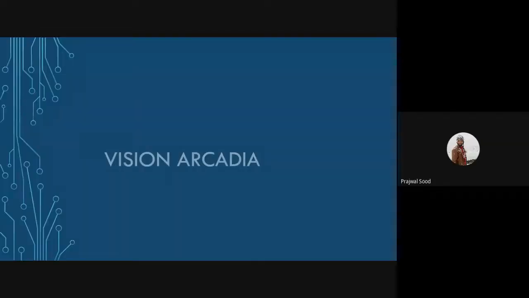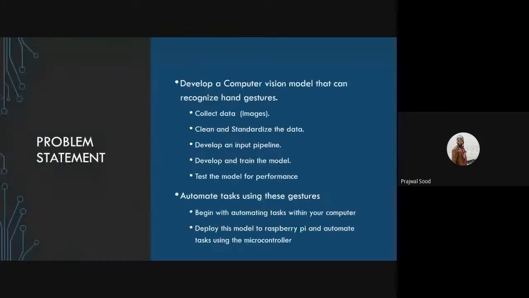Welcome one and all to the problem statement of Vision Arcadia. The problem statement is a two-part problem. Part 1 involves developing a computer vision model that can recognize hand gestures, for example stone, paper, scissors, a fist, a thumbs up, and similar gestures. The second part is automating tasks using these gestures. For your ease, I have divided these two parts into subtasks.